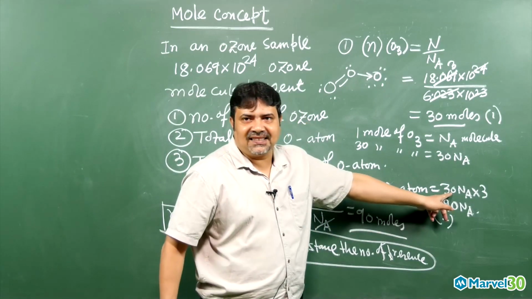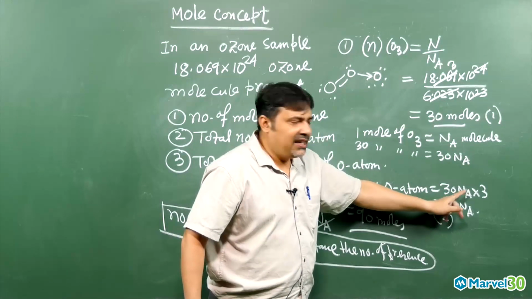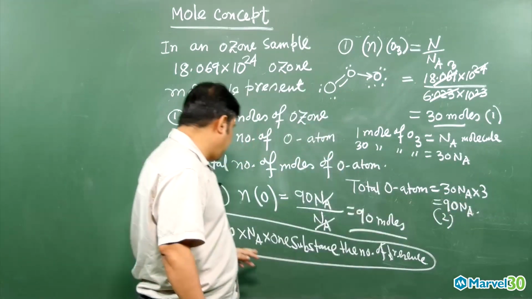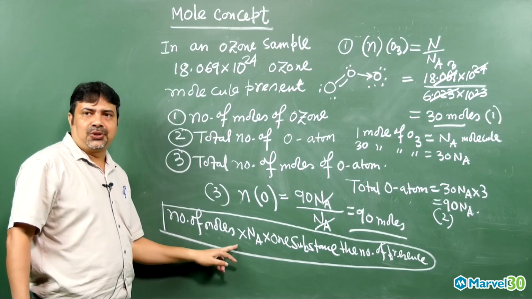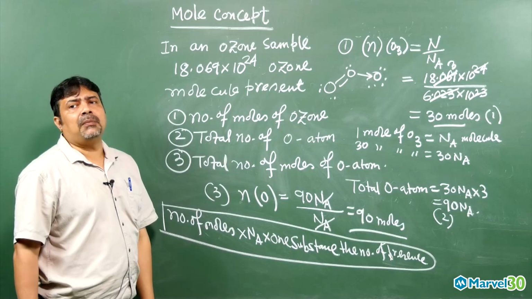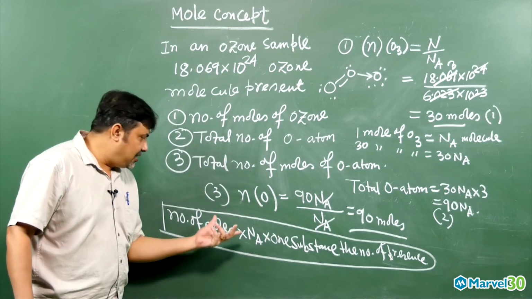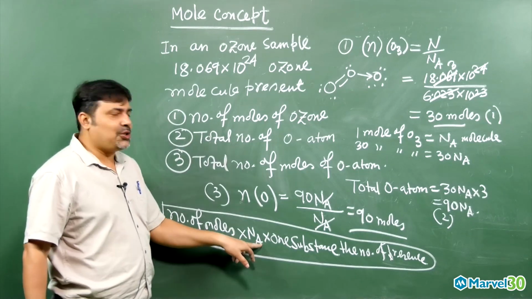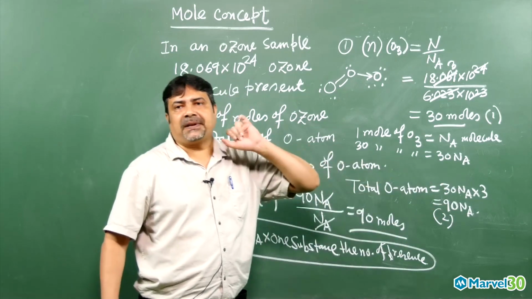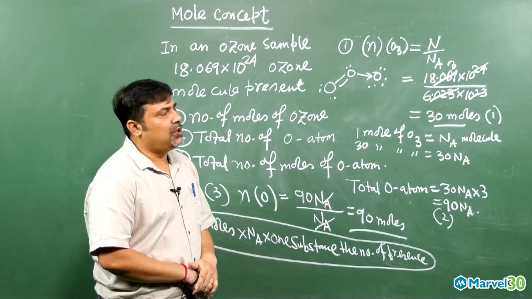Here, 30 is the number of moles. We got this is the ozone molecule. This is Avogadro number. In one ozone molecule how many are there? 3. So that is why the general formula is coming. You look at number of moles into Avogadro number. They will give the problem later: 4.2 gram of N minus 3 is there. Total how many electrons are present? So the general formula is number of moles into Avogadro number into the number of total present in one substance. This is nothing but the general formula. This way you will find it out.